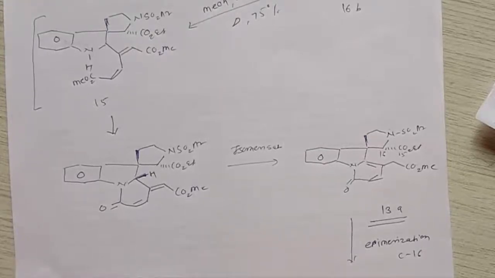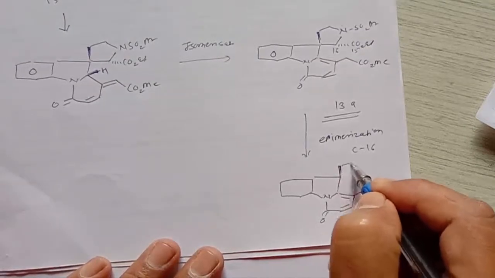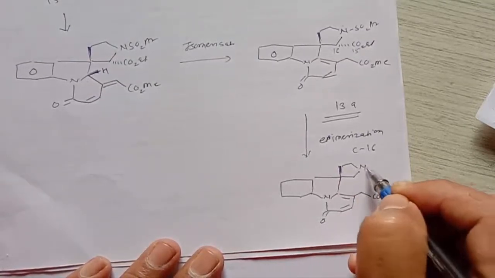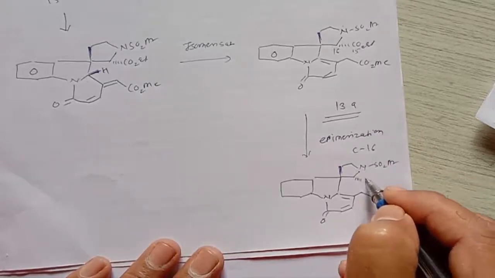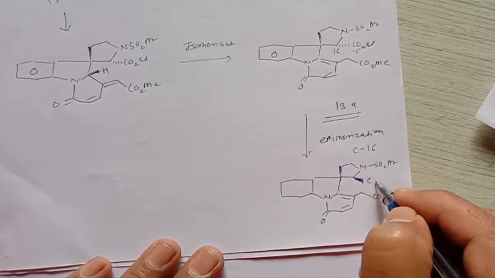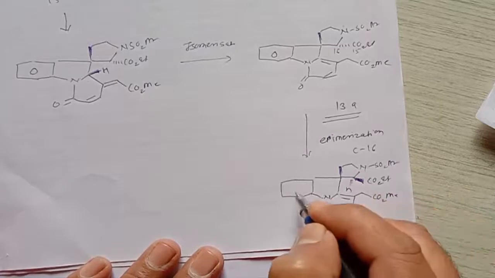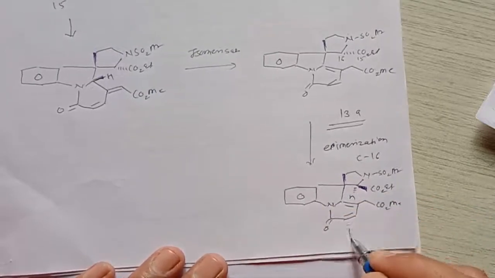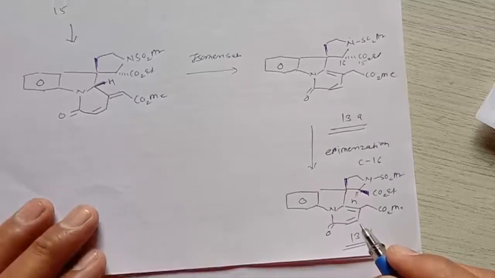Here is a carbon double bond, CO2Me here, and here epimerization will take place, SO2Ar, and the COOMe group which is below the plane becomes above the plane, right? And the hydrogen which is above the plane becomes below the plane, and this is the intermediate 13B. So this is intermediate 13B.